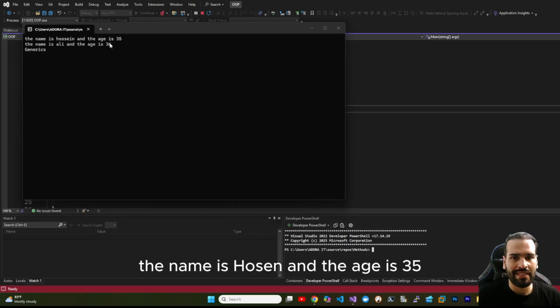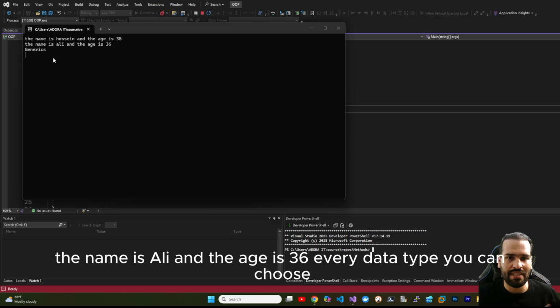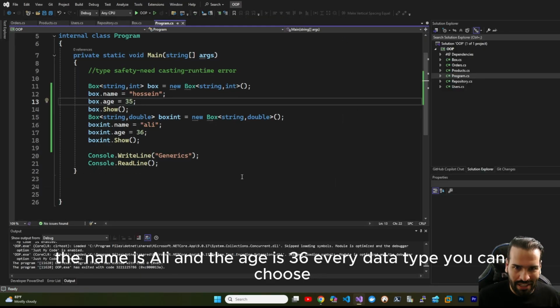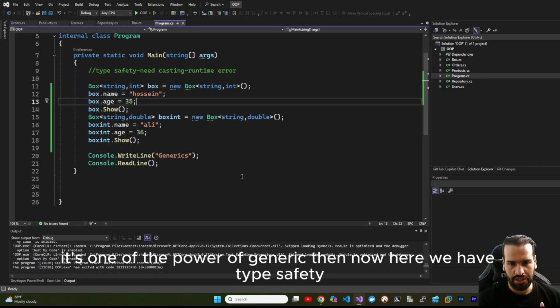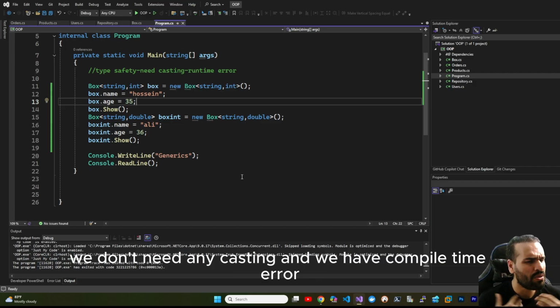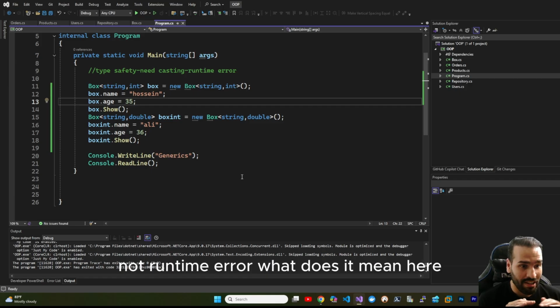It says the name is Hussein and the age is 35. The name is Ali and the age is 36. Every data type you can choose. It's one of the powers of generics. Now here we have type safety. We don't need any casting, and we have a compile time error, not a runtime error.